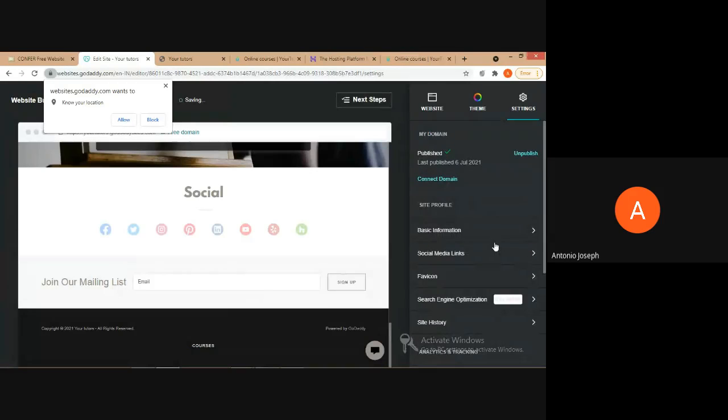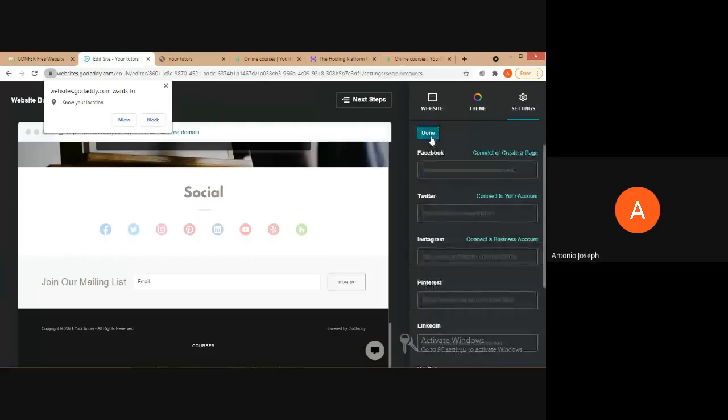Similarly, we can provide the social media links also over here. So if we have some social media links, we can just paste the links over here and just click on connect.